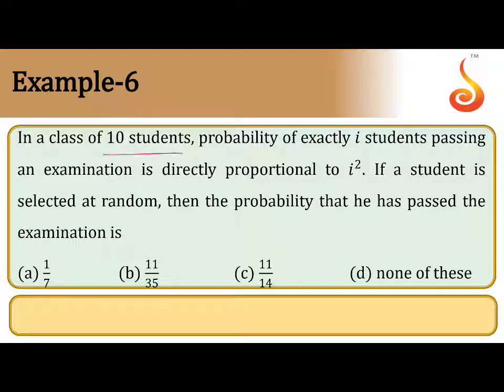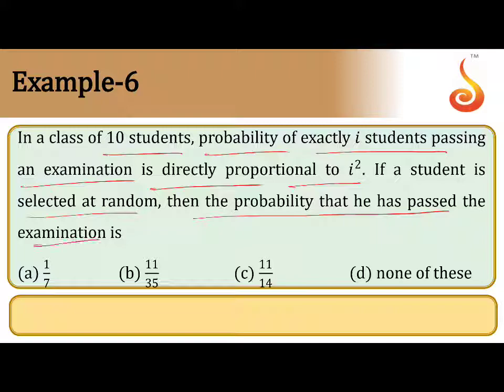A class of 10 students. The probability of exactly i students passing an examination is directly proportional to i square. If a student is selected at random, what is the probability that he passed the examination?